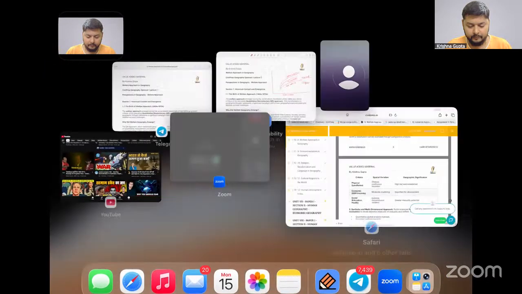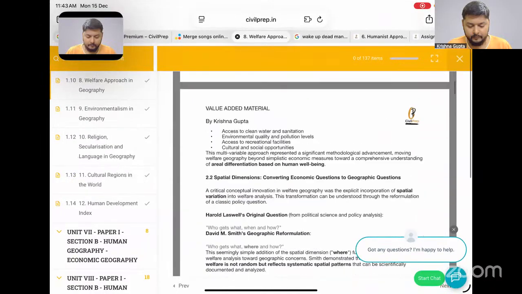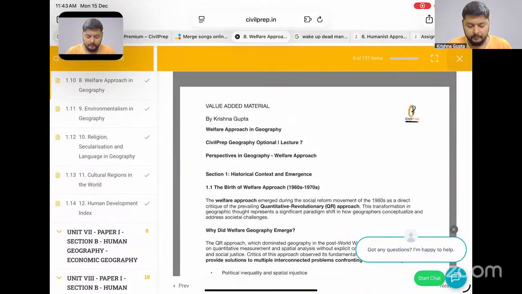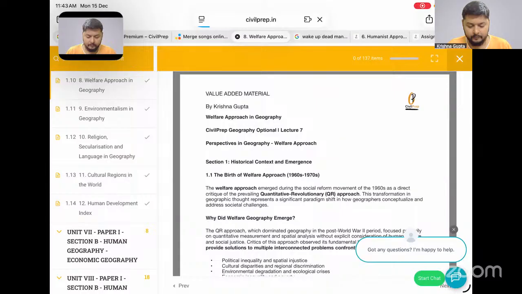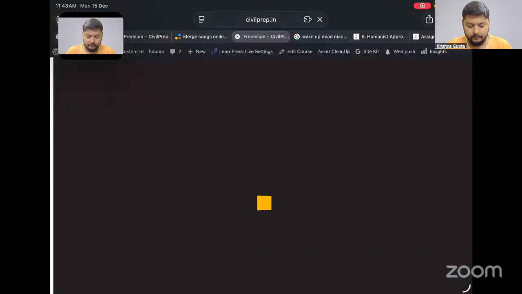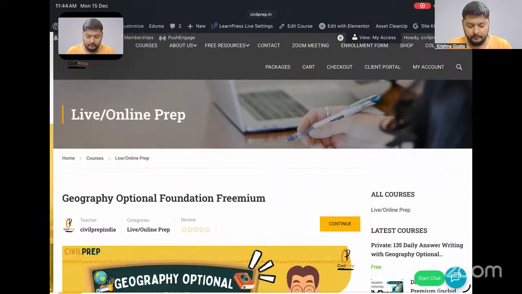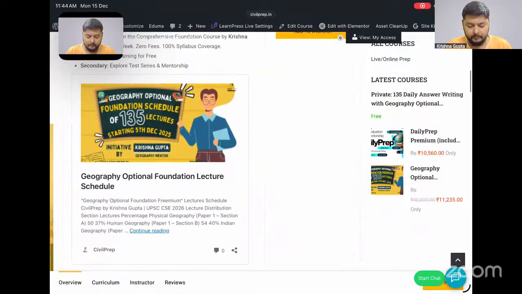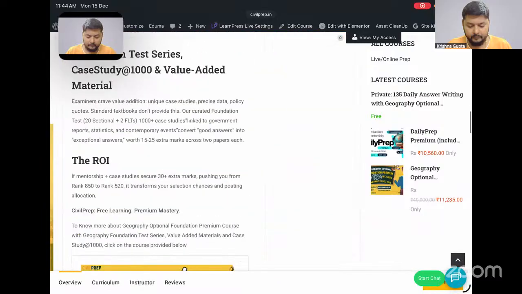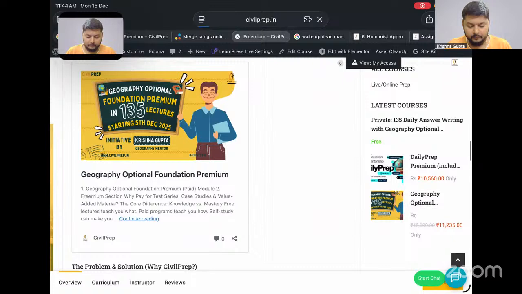The second thing I would like you to go through: if you are attempting for 2026 or 2027, and you want to do the test series and answer writing, you can come to the premium section. Here you can see Geography Optional Foundation Premium.